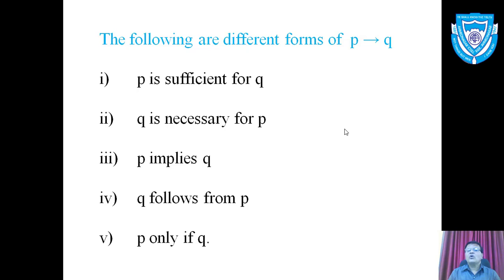Following are different forms of implication P implies Q. The implication P implies Q has different forms.